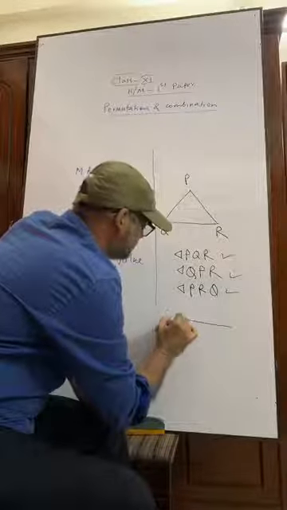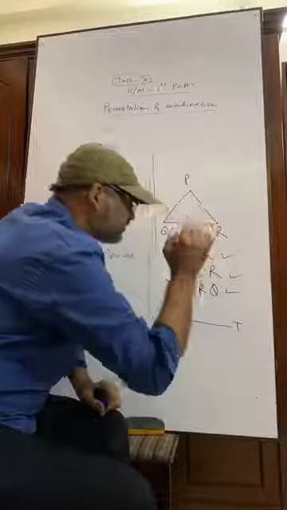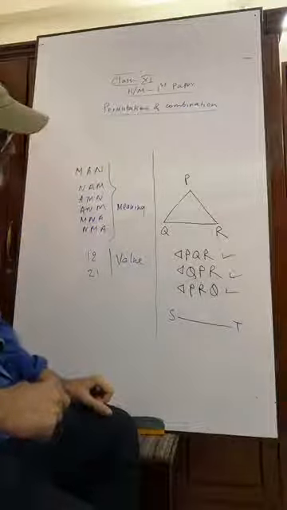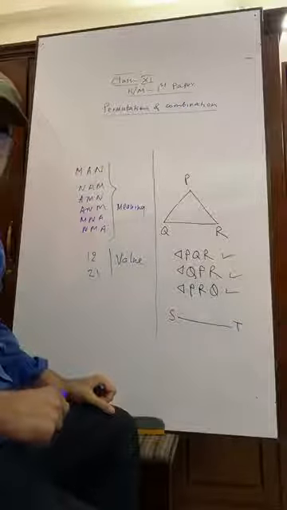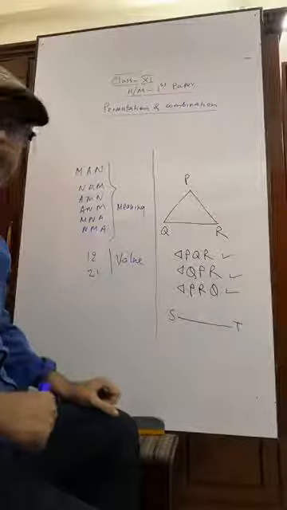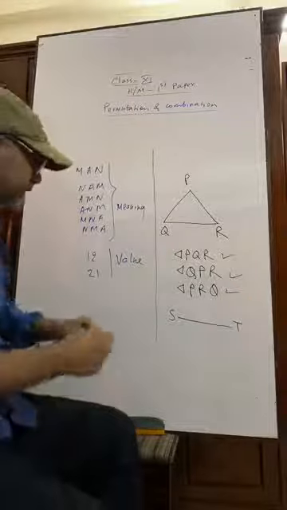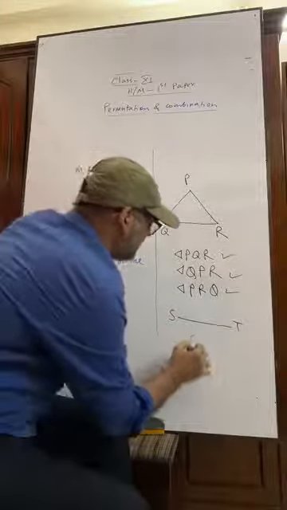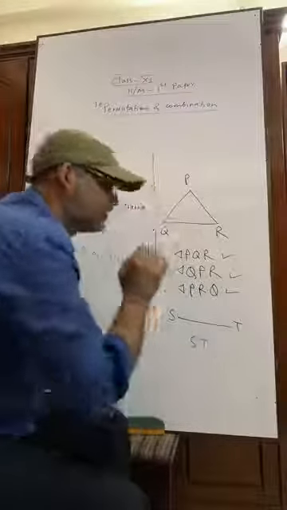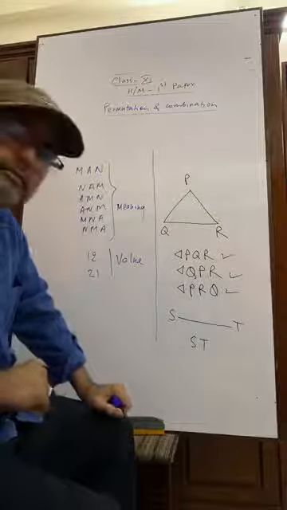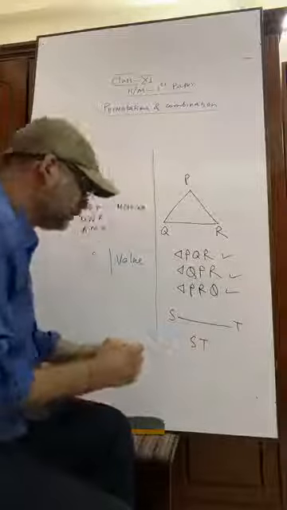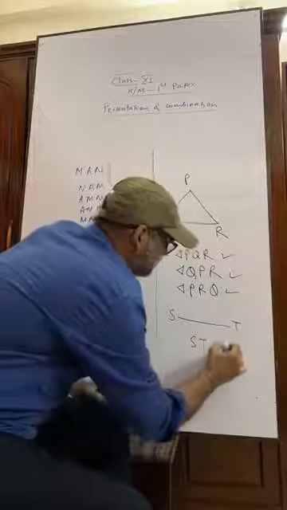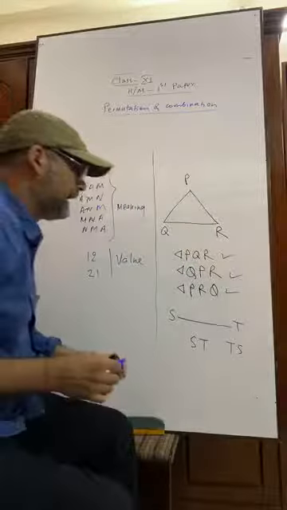Again, suppose it is a straight line ST. ST is a straight line. Now, if anyone writes, sir, I am writing it is a straight line ST, and another one is writing, no, I will call it the straight line TS. Have you seen?